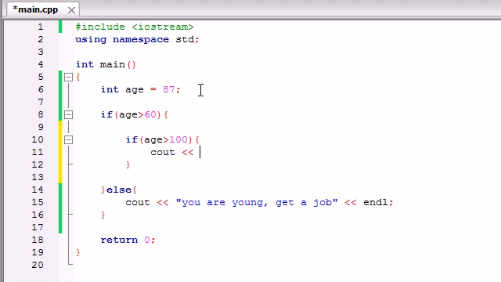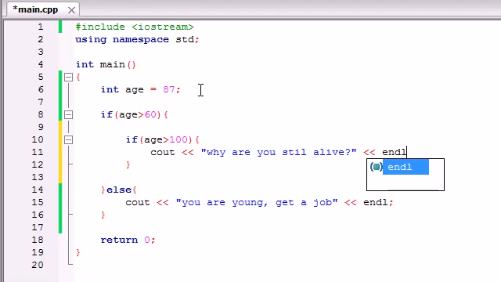cout, why are you still alive? I know this is harsh, but hey, just trying to get the point across. So now let's run this bit of code right now. So our program is going to say this.